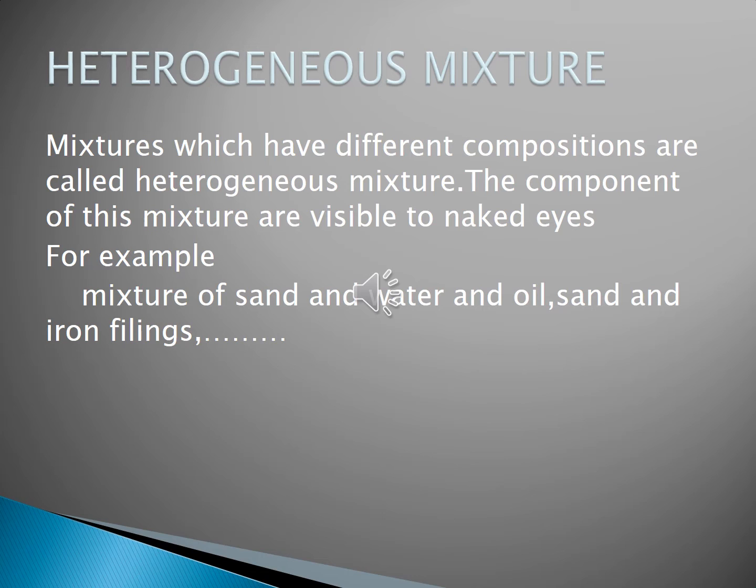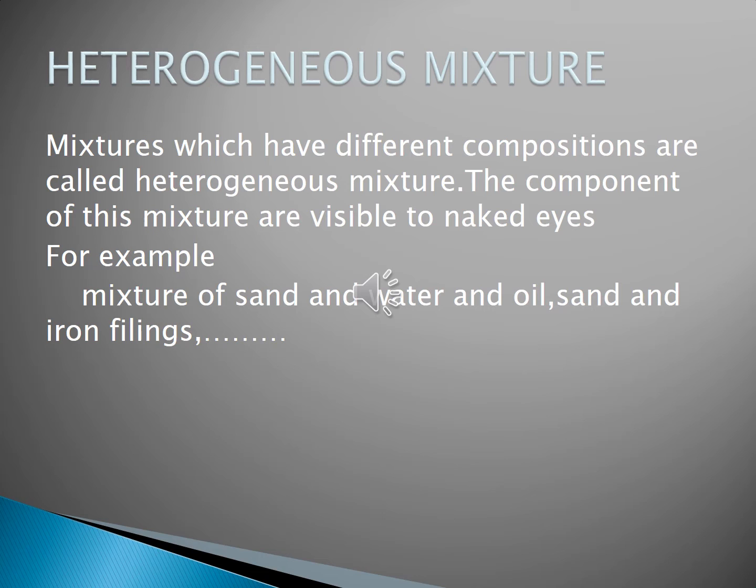For example, a mixture of sand and water. You take sand and water, and in that mixture we can see them. They are visible to the naked eye. The next example, water and oil. The oil is floating on the water.